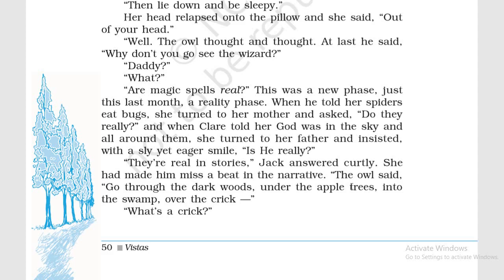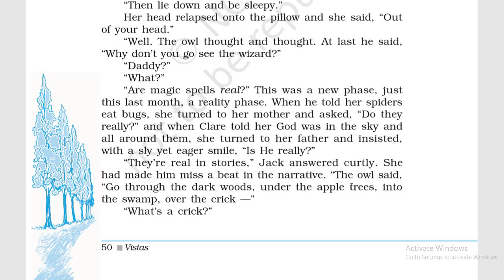"And when Claire told her God was in the sky and all around them, she turned to her father and insisted with a sly yet eager smile, 'Is he really?'" It was not that she would only confirm what Jack told her from her mother.